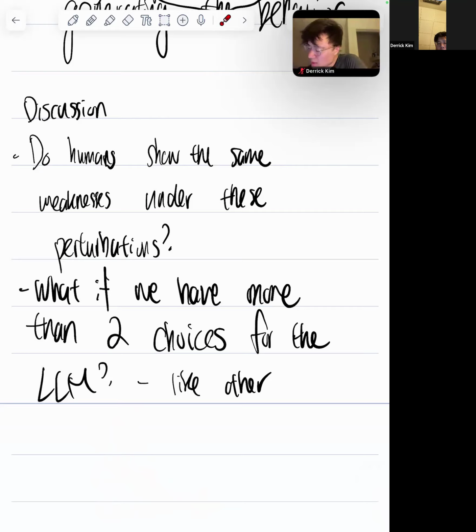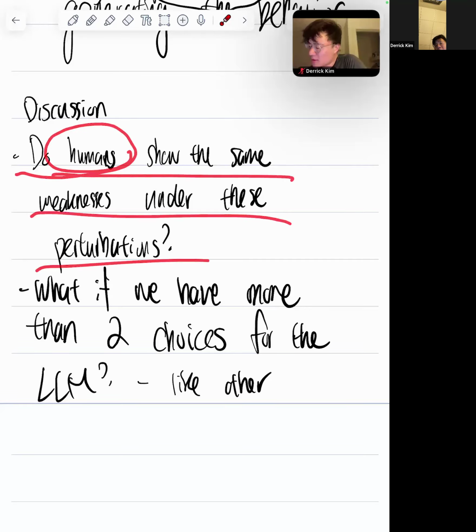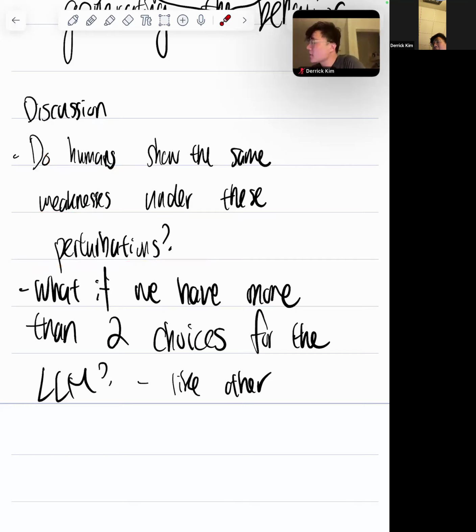Also it'd be interesting to actually have humans given these, not necessarily adults, but 9-year-olds, and see how they respond to these specific perturbations, and develop a human mental model and then an AI mental model and have this sort of dichotomy. It'd be really interesting to have that. So that's the essence of the paper for today.